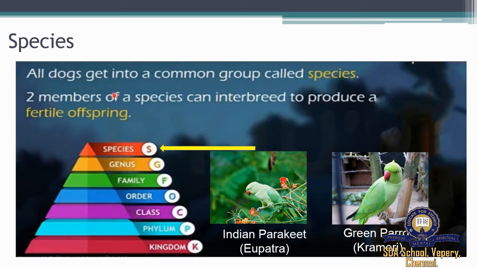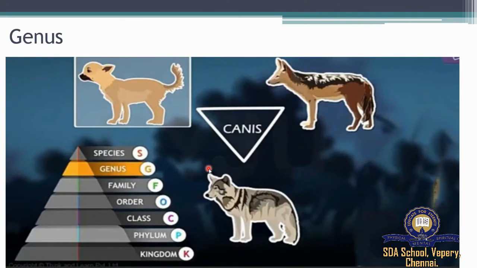These two are different species of birds. They belong to different species, eupatria and krameri, and they cannot interbreed. So this is species, the lowest taxonomic category. Next one we have genus.